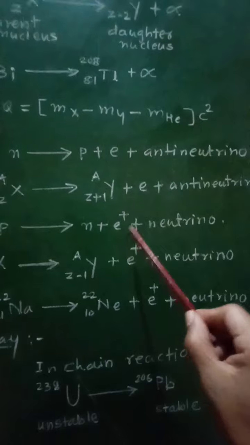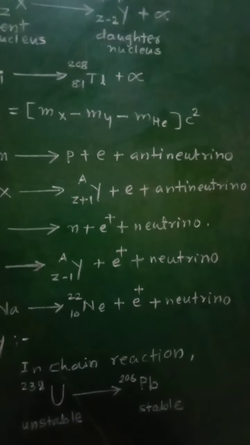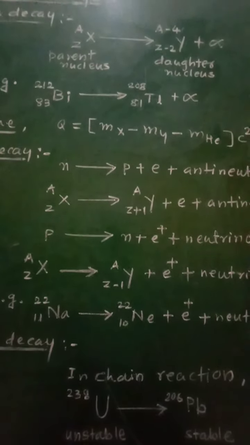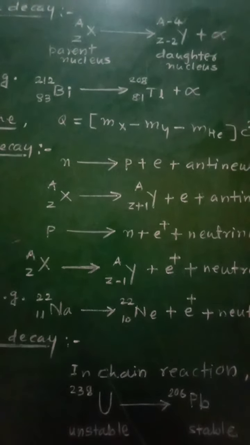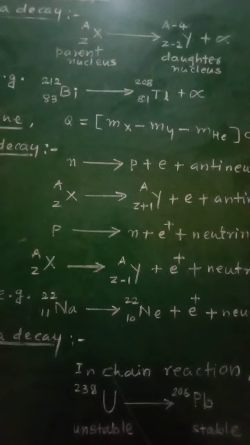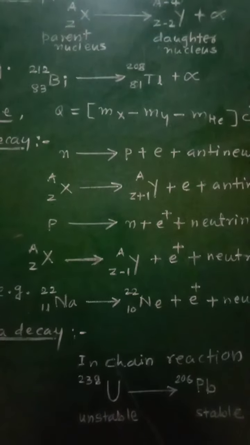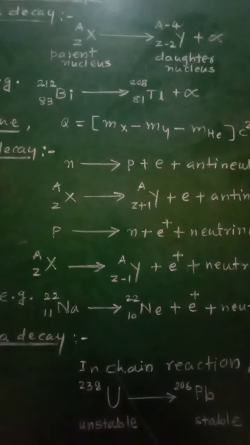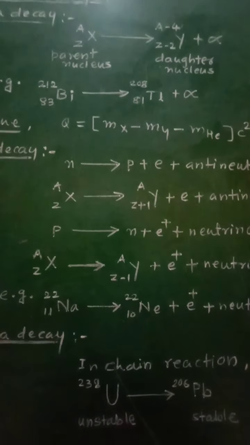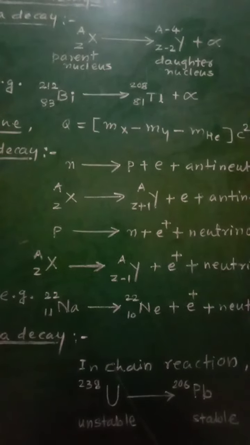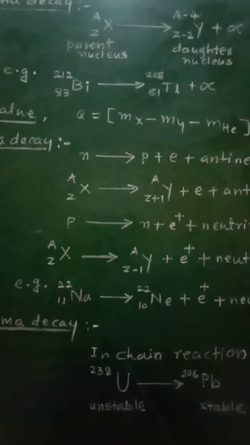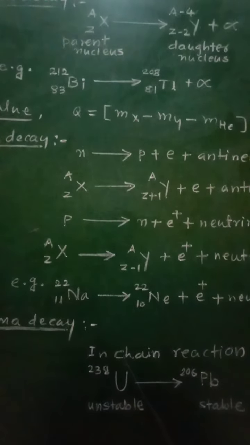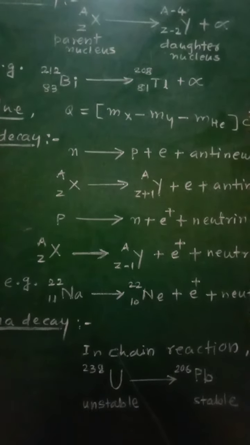Neutron plus positron plus neutrino, that will be the representation of this beta plus decay. Now in this decay, mass number will remain unchanged, but the atomic number Z decreases by 1 and the number of neutrons increases by 1. So in case of beta plus decay, the atomic number Z decreases by 1 and the number of neutrons increases by 1.